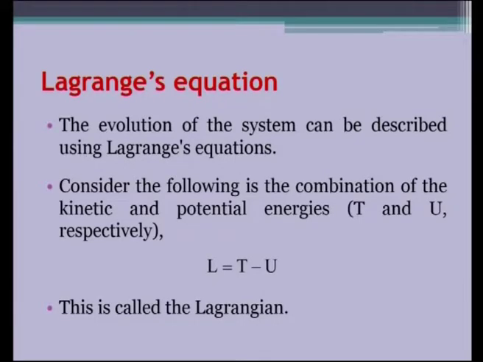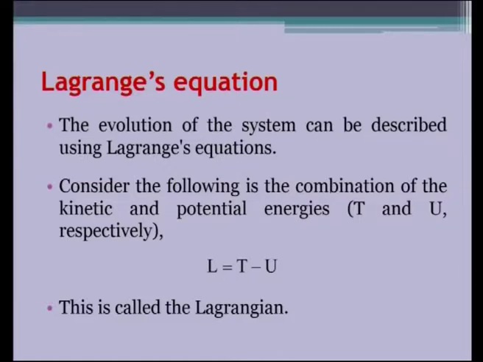Let us see what the case we are going to use. It is called Lagrange's equation. The evolution of the system can be described using Lagrange's equation. Consider the following combination of the kinetic and potential energies. The difference between the kinetic and potential energy, represented as T and U respectively here, is called the Lagrangian. What is the importance of Lagrangian?